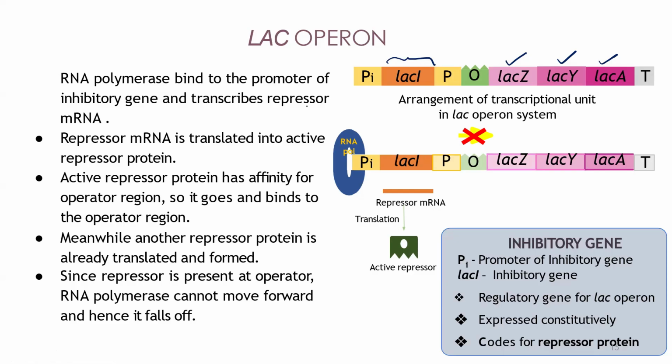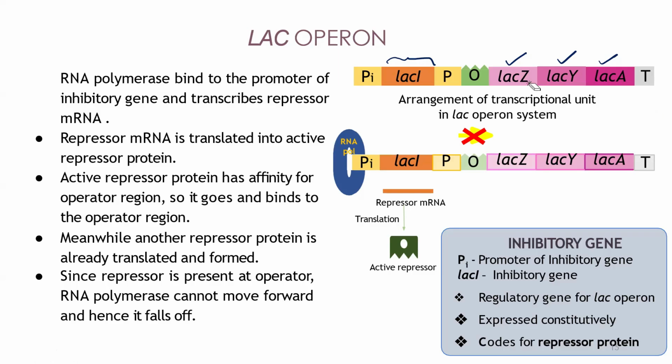So what does lacI produce? It will produce the repressor. Understand this. lacI is the inhibitory gene which will produce the repressor. That repressor will go and bind to the operator region so that the RNA polymerase cannot synthesize the lacZ, lacY, lacA genes. Understood? So remember, there is PI, lacI, P, O, lacZ, lacY, lacA, and terminator. So this is the lac operon.